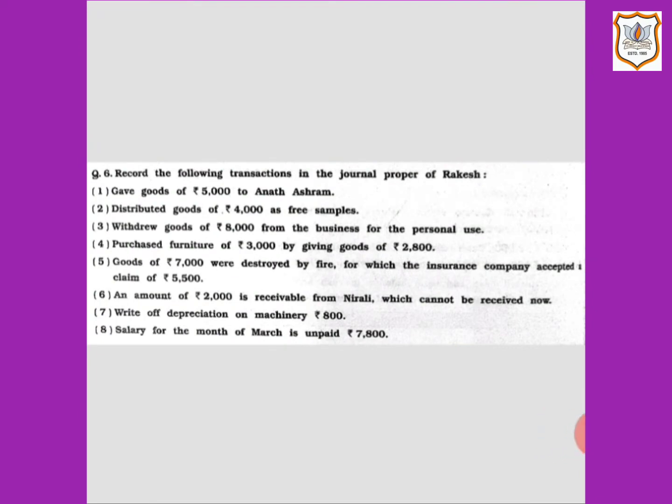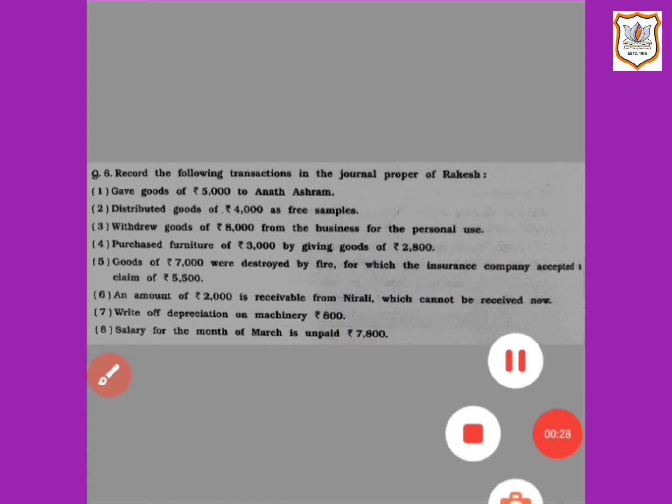Today we are going to do question number 6 of your textbook. Here some transactions are given and we have to record these transactions in the journal proper of Rakesh. So let us see the first transaction. First one is gave goods of rupees 5,000 to Anath Ashram. Now let us see what would be the journal entry for this transaction.